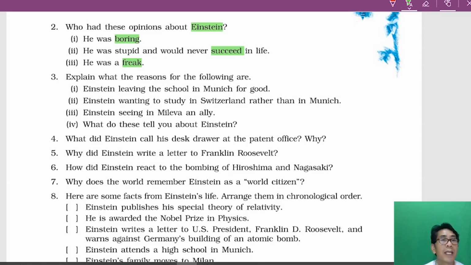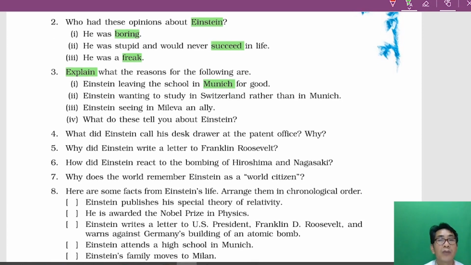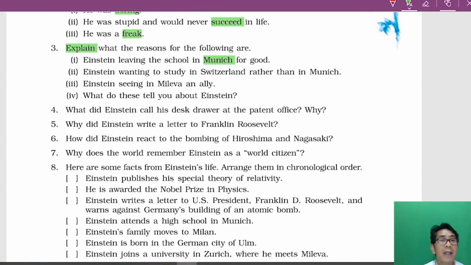Now number 3: explain the reason for the following. Einstein leaving the school in Munich. Einstein left the school for good. Why do you think? It was because of the school's regimentation. He was fed up with all the strict rules. Einstein wanting to study in Switzerland rather than Munich, because of the school regimentation, which was very strict, and Switzerland was more liberal than Munich.